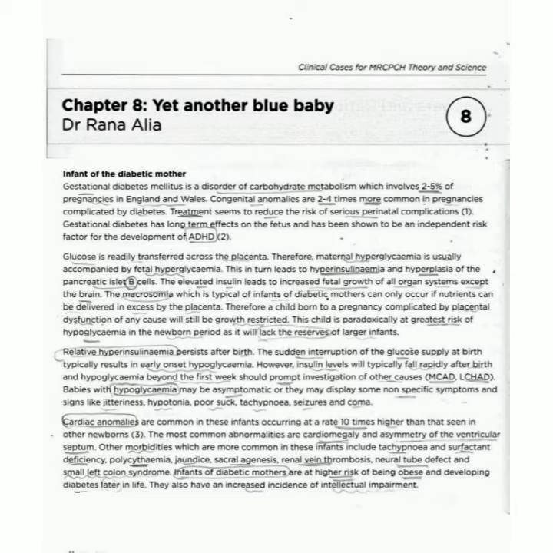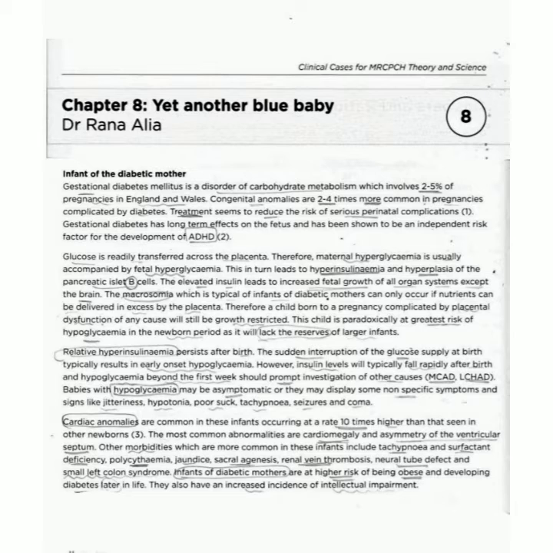Now the second paragraph is telling glucose is readily transferred across the placenta, therefore maternal hyperglycemia is usually accompanied by fetal hyperglycemia. This in turn leads to hyperinsulinemia and hyperplasia of the pancreas islet B cells. The elevated insulin leads to increased fetal growth of all organ systems except the brain. The macrosomia, which is typical of infants of diabetic mothers, can also occur if nutrients can be delivered in excess by the placenta. Therefore, a child born to a pregnancy complicated by placental dysfunction of any cause will still be growth restricted. This child is paradoxically at greatest risk of hypoglycemia in the newborn period, as it will lack the reserve of a larger infant.